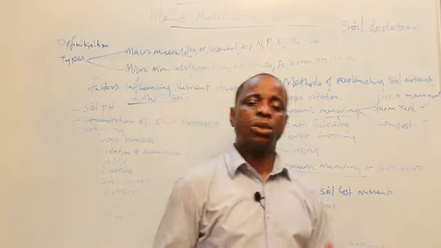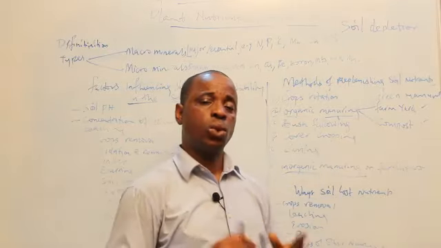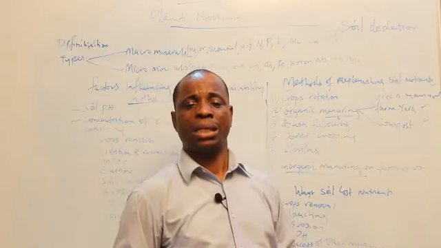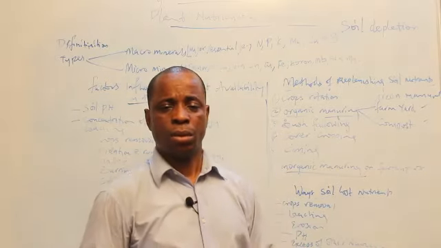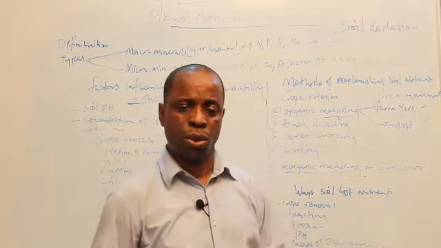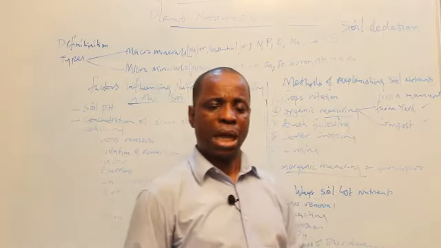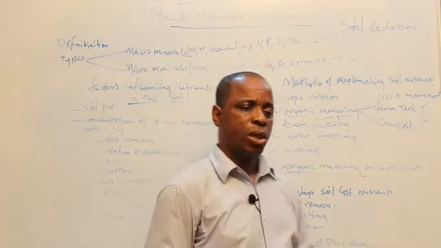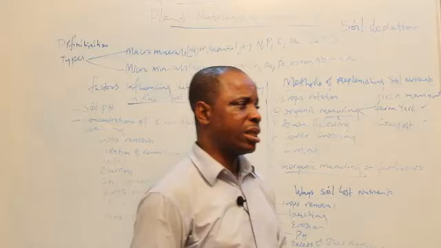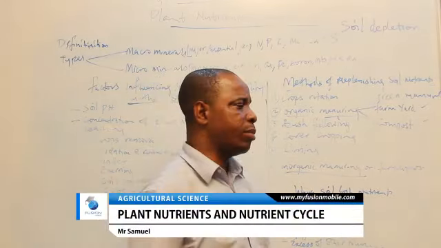For example, let's assume that I want to plant maize on my farm and I want to use green manure. The first thing I'm going to do is plant the manure plant. The manure crops are leguminous crops like Centrosema, Pueraria, Calopogonium, like we taught in SS1, or like cowpea. So when you plant this on the farmland and they are germinating, after about a month, 1.5 months, I will plow them into the soil.